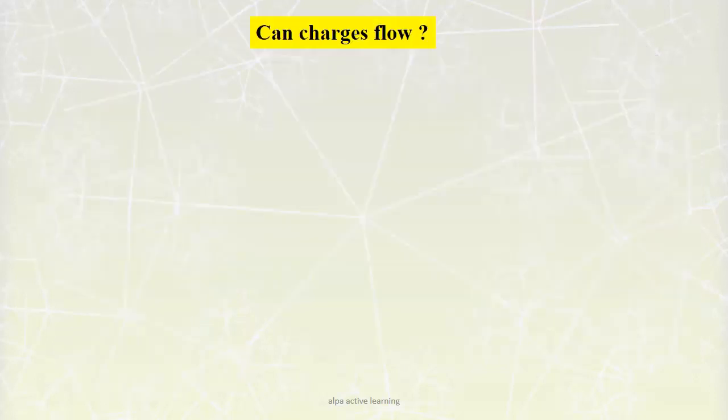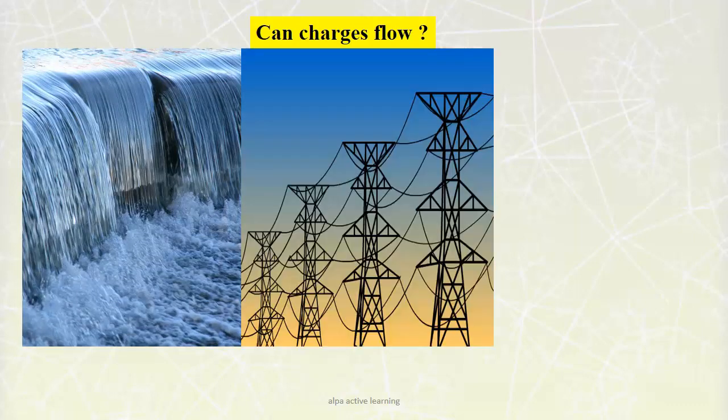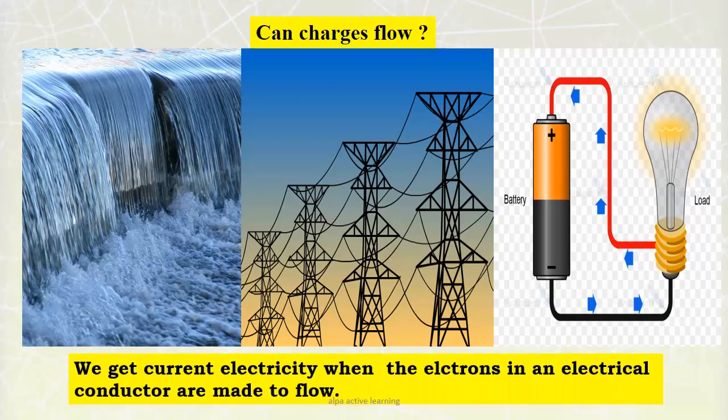So can charge flow? Yes, charge also can flow. If water can flow, why can't charge? And that's why we see that wires carry these electric charges. We have also seen the battery on which many gadgets work. That means we get electricity when the electrons in an electrical conductor are made to flow.